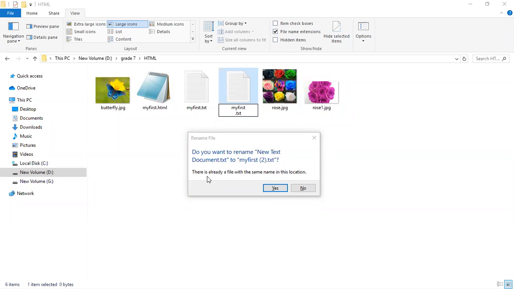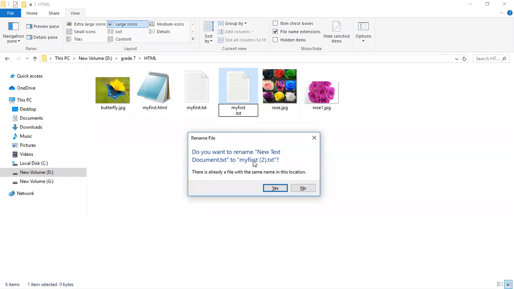Can we give? No, we can't. Look here what they have given. There is already a file with the same name in this location. Inside this HTML folder there is a file with the same name and the same type. Right? There is already a file with the same name in this location. Do you want to rename? We can't give the same name with the same type again.